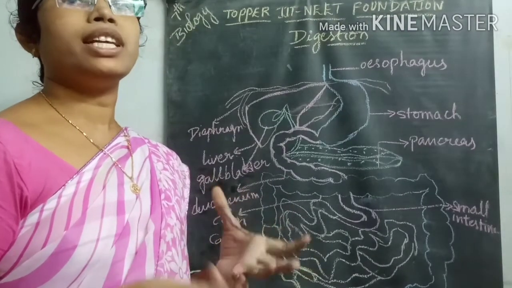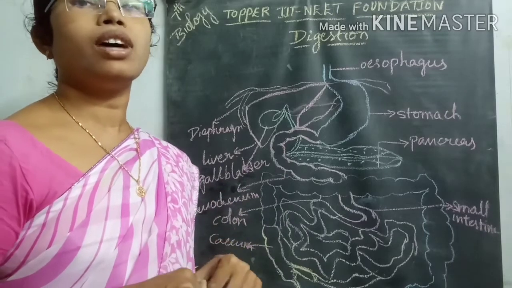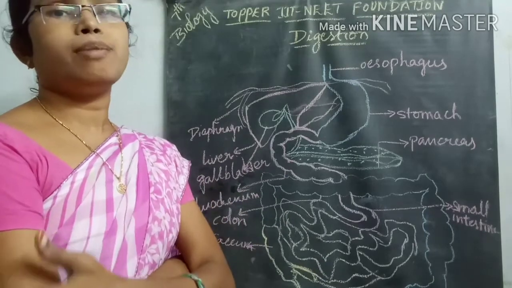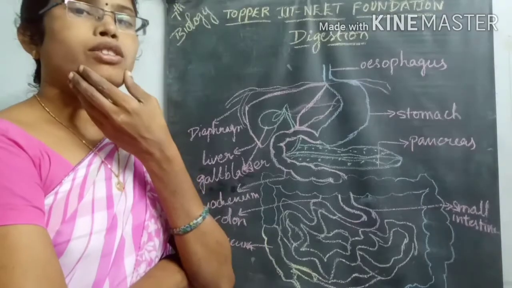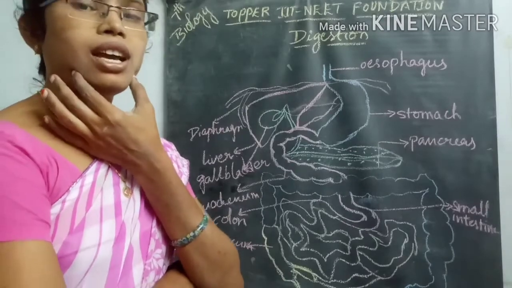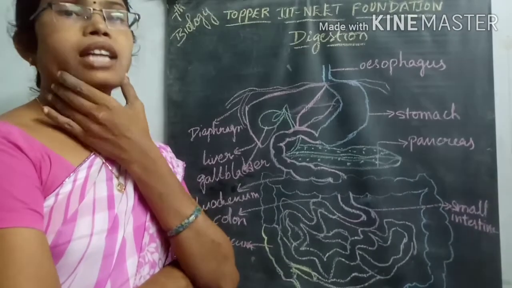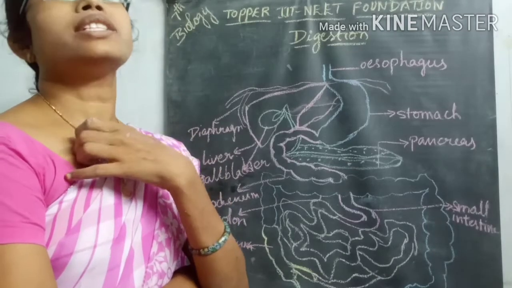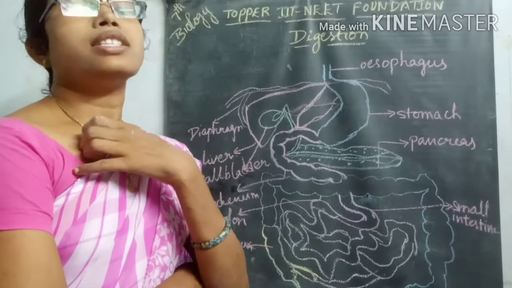After the food material enters the mouth region, a lot of chemical reactions occur. From the mouth, the food material enters the buccal cavity. In the buccal cavity, there are three pairs of salivary glands: parotid glands, submaxillary glands, and sublingual glands.